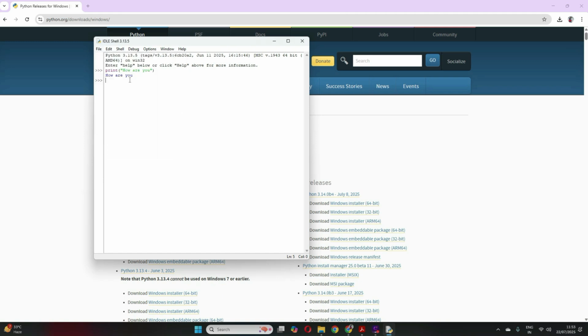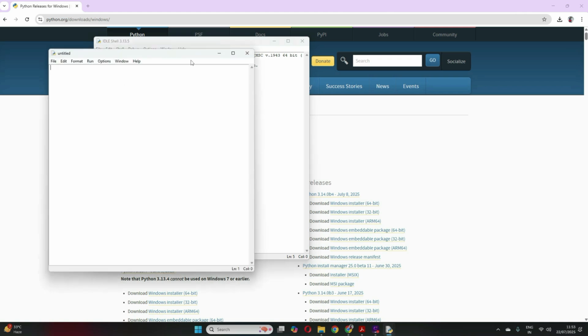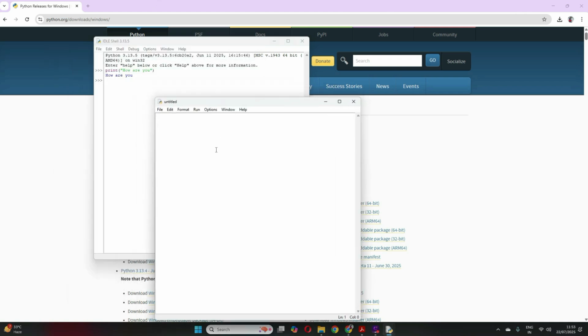So how do you use the script mode? Go to file, click new file. So here this is your script mode that has opened. Now here I write something, suppose I want to print, this is my first Python program in script mode.